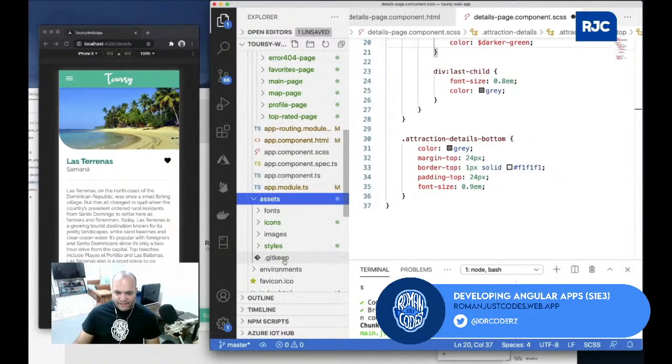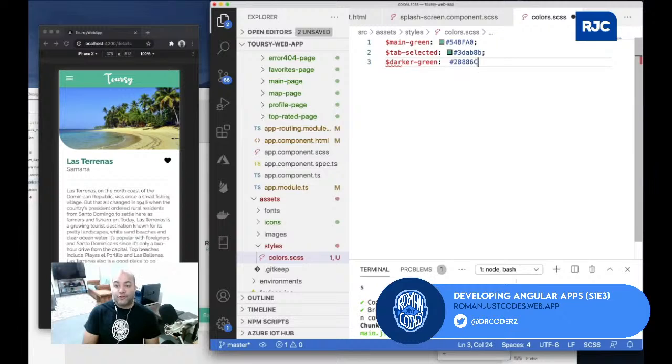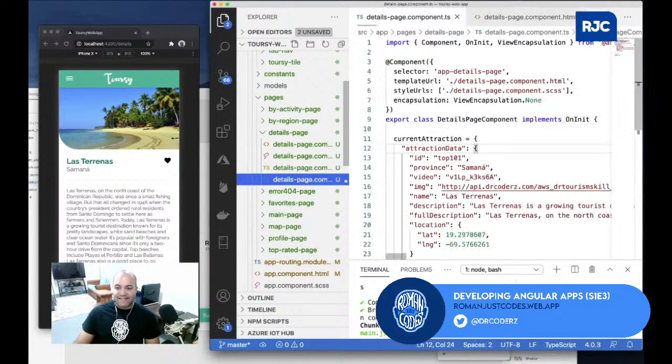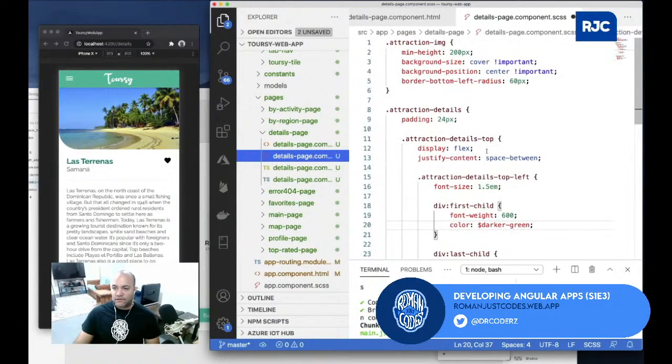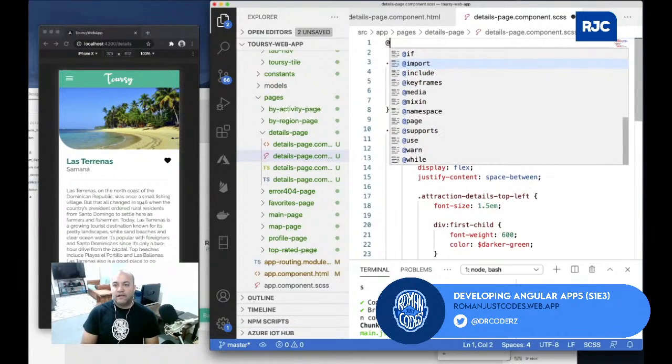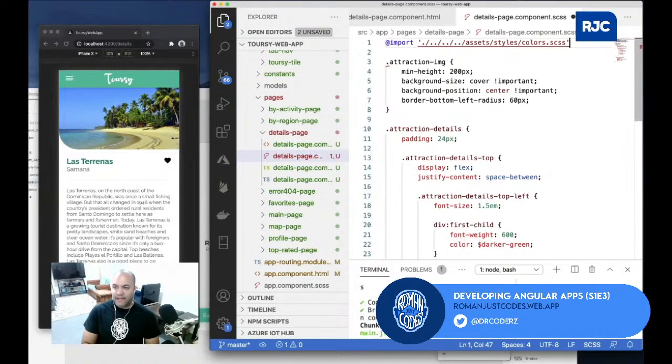So let's go to the assets, styles, colors. I have tab selected, but now I'll do darker green, and then I'll use that throughout my application. That way I can reuse this SCSS class right here. So I'll just import this here. I'll say import, and then go to the assets, styles, colors, and that's it. I'm already referring to that variable right there, so I'm good to go. So let's save this, save all. Perfect, I like that. Awesome, so there you go.